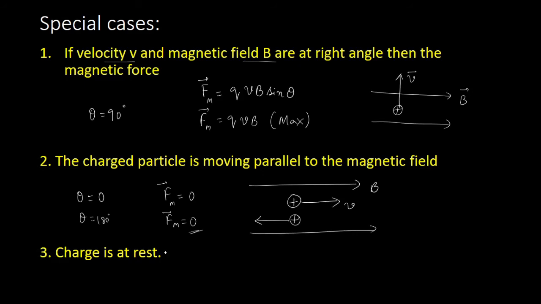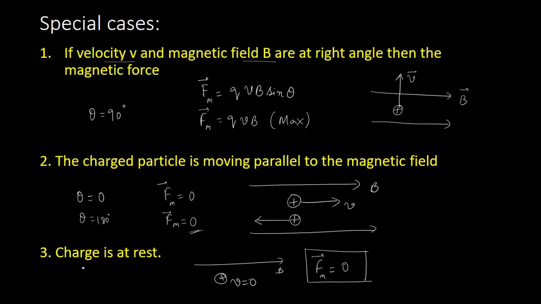Okay, now what if the charge is at rest? We have discussed it already. If the charge is at rest, if velocity is 0, then the whole thing is going to become 0. So 0 into anything is 0. Therefore, the magnetic force is going to become 0. The charge will not experience any magnetic force.